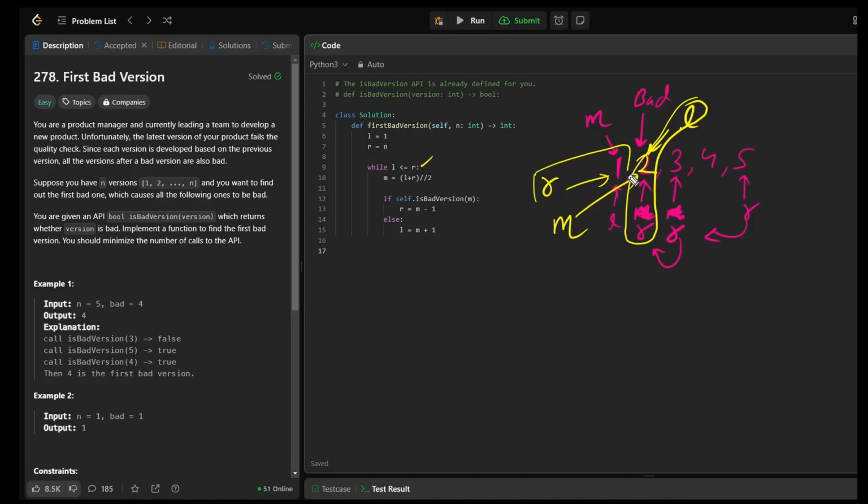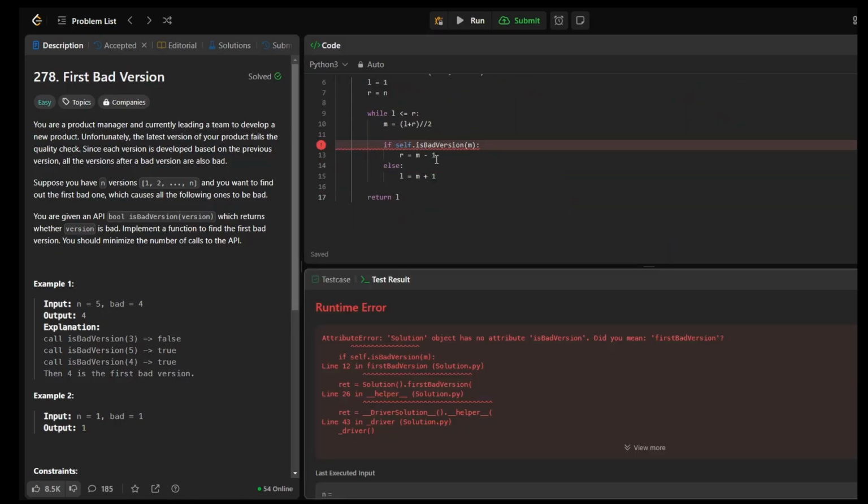So right is at 1, left is at 2, which is our answer. And this loop now breaks. So what do we return? We can return the left side. And that's how, in the end, we would be returning the left index, not the right index.